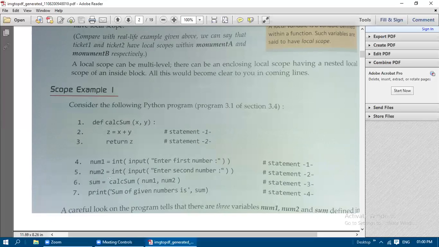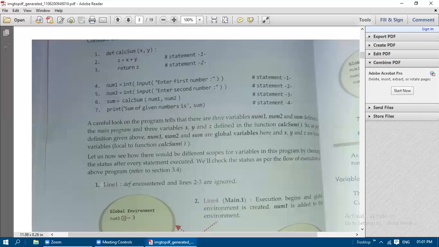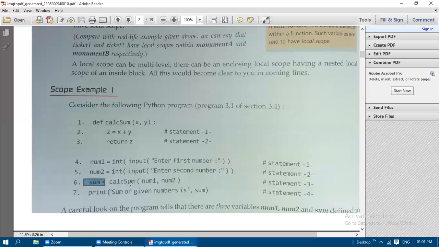So this statement is known as the function call statement. That is calc sum of num1 comma num2, because you need to pass the values in order to do the addition in the function. So calc sum of num1 comma num2 is assigned to sum. Whatever result we got from this calc sum function, that is returned here in the main program, and that is going to be assigned to sum at the end. So now line 5, 6 is going to be executed, that is calc sum.